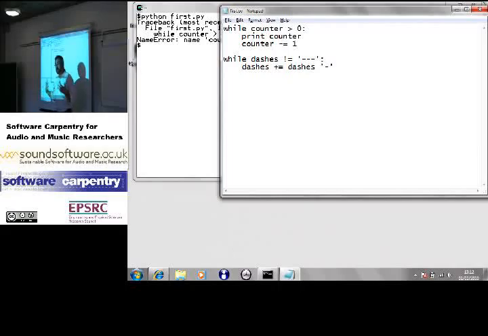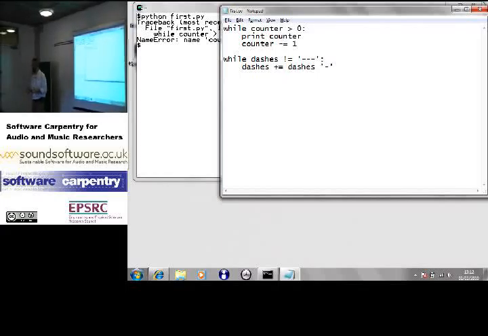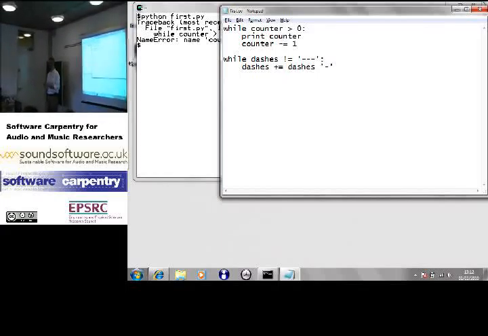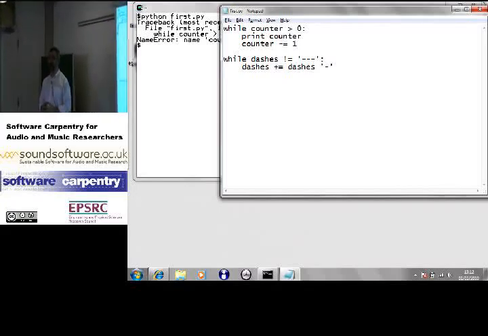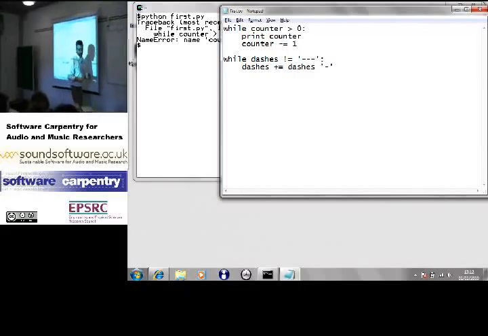And in fact, in some cases, it's rather helpful. I don't even have to tell you. If I start reading a program to you and say, look, while dashes is not equal to 3 hyphens, do this. I didn't have to say in English, talking to a human being, let's initialize dashes to the empty string, and now, while dashes is not equal to hyphen, hyphen, hyphen, do something. Your brain just filled it in. Why can't our programming languages just fill it in? Let me show you why, and then I'll tell you why I'm belaboring this point.